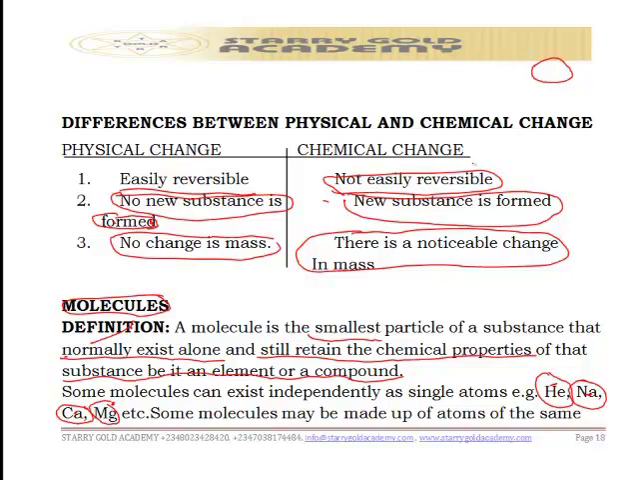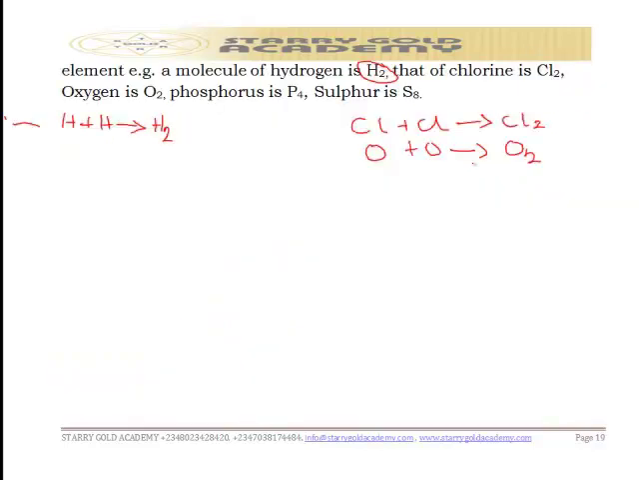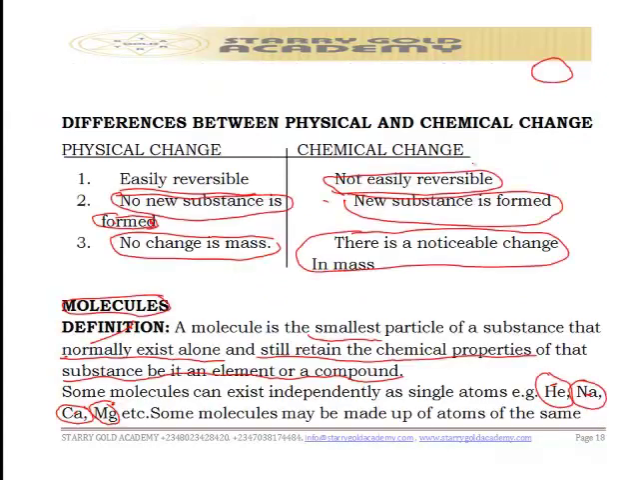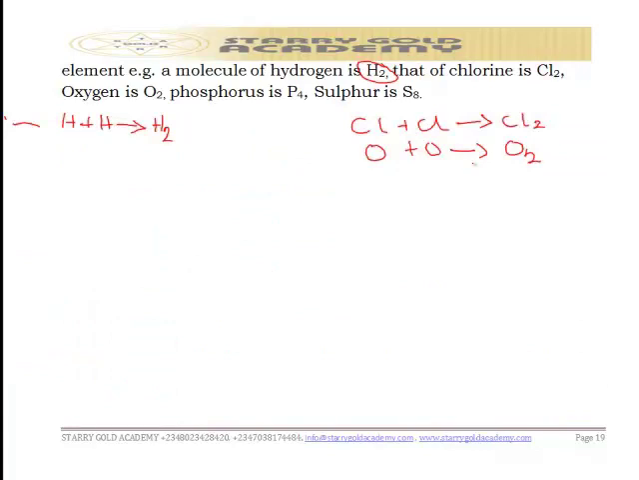I further explained that there are some elements that independently exist alone, singly as an atom, that behave as molecules. We have helium, sodium, calcium, magnesium, and so on. We have some molecules that are made up of the same element, and some molecules that are made up of different elements.